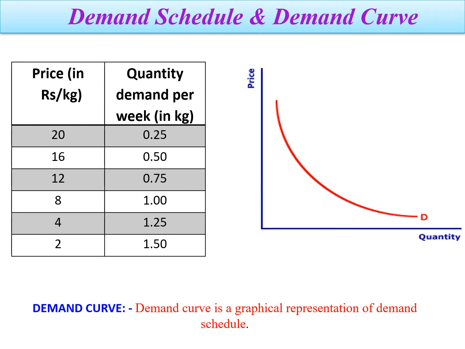Demand schedule and demand curve. Demand schedule is nothing but the various quantities of a commodity a consumer is willing and able to purchase at different prices, and demand curve is the graphical representation of demand schedule. In the table, the demand schedule is given. So here we can see that the prices of a commodity are given, and at various prices the quantity a consumer is willing and able to purchase are given. So if we plot the graph for the same data, we can get the demand curve, and the shape of the demand curve is, we can see here, downward sloping from left to right.